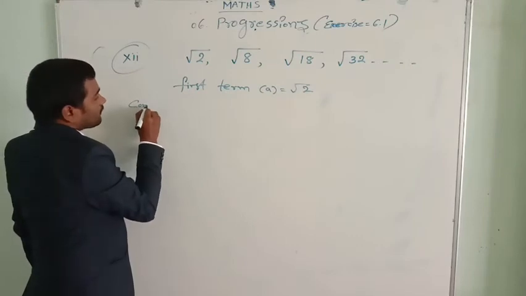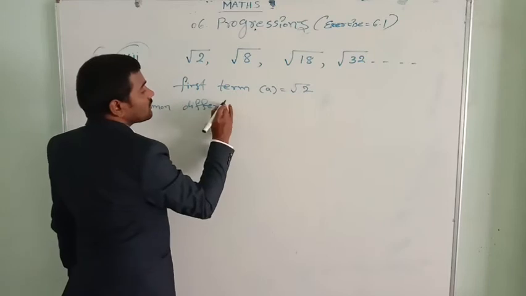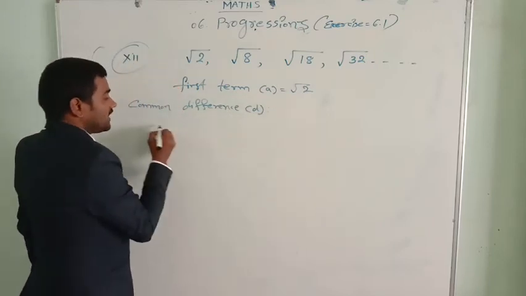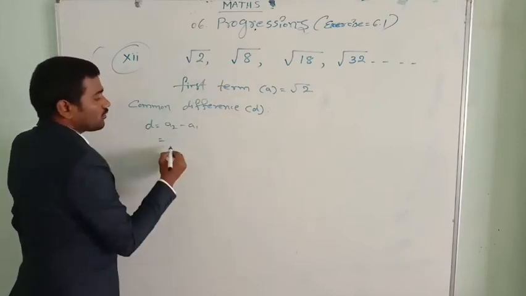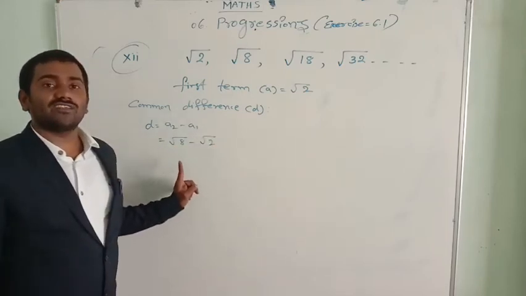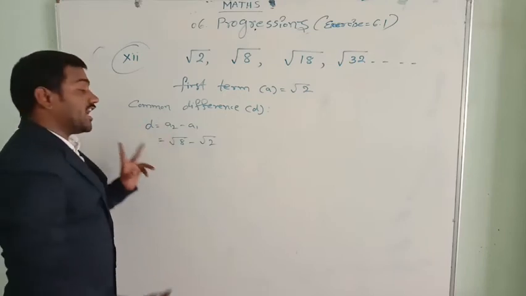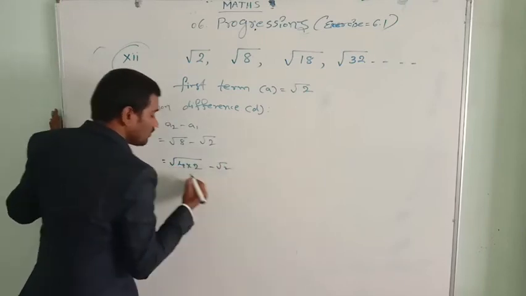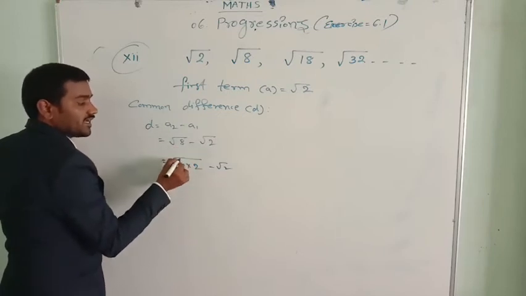Common difference is denoted by d. d equal to a2 minus a1. That a2 is root 8 minus root 2. As both are irrational numbers, how can we subtract? We cannot subtract these irrational numbers directly. But this root 8 can be changed to root of 4 into 2, minus root 2. Here root 4 into 2 is 8, I get the same again.